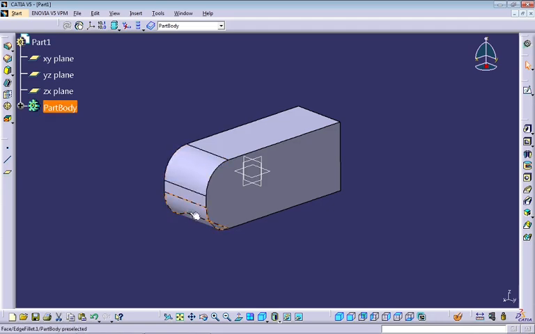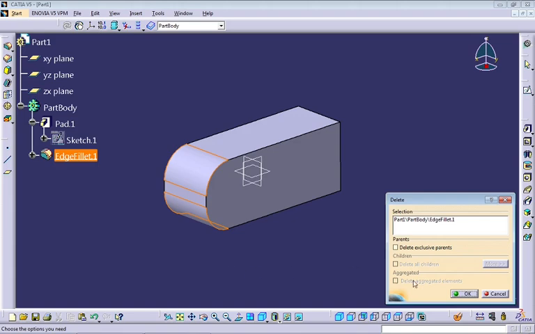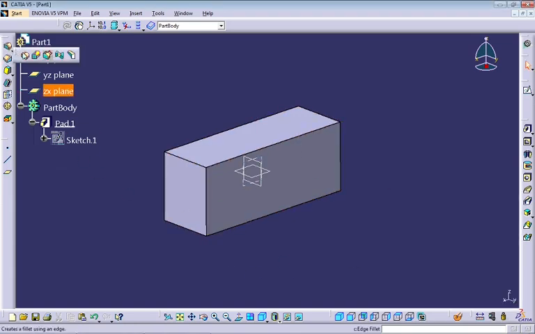There will be a plain face, a very plain face. So we're going to avoid using the Edge Fillet command. Instead of that, I ask you to use the Tritangent command to perform this fillet.